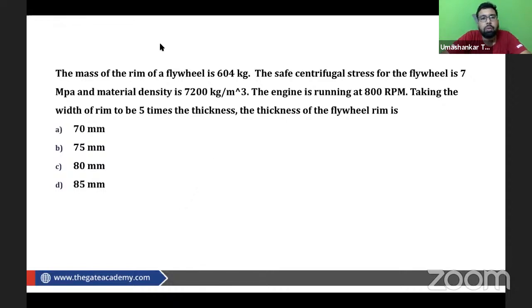Now can you please try to solve this question? I hope you can solve this easily. Can you please try it?